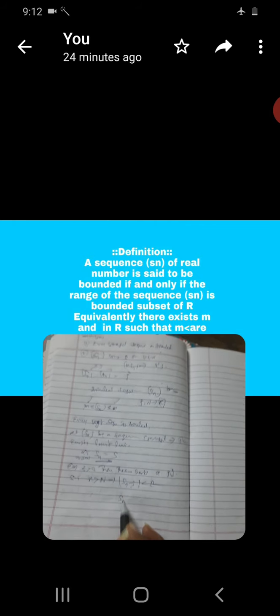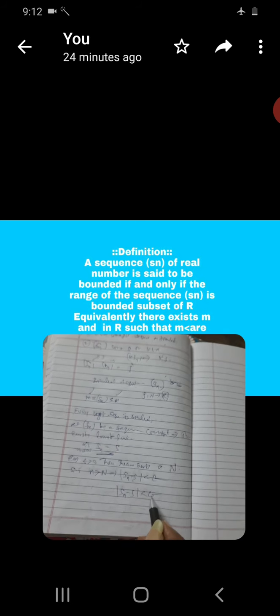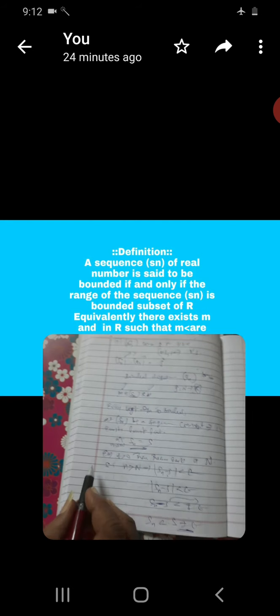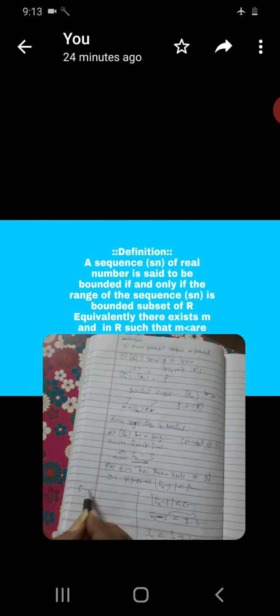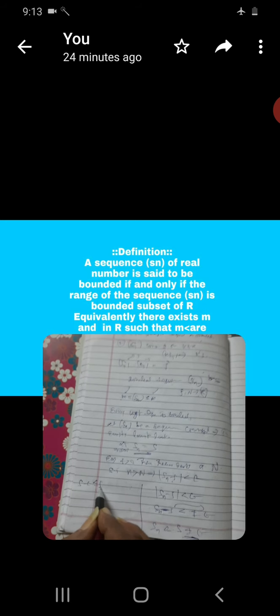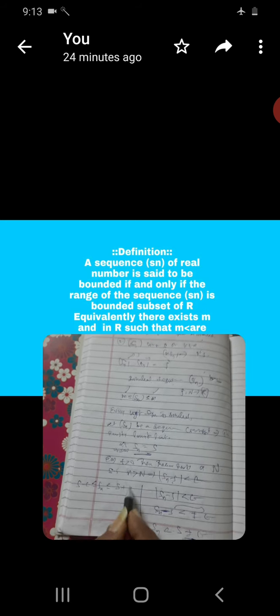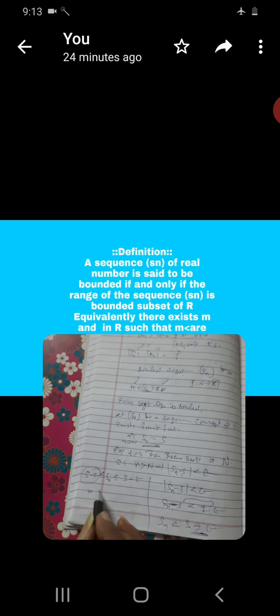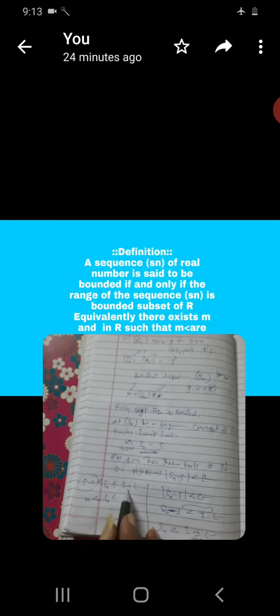From this, you remove the modulus and write plus or minus epsilon on the right side. Sn minus s is less than plus or minus epsilon, so s minus epsilon is less than or equal to Sn, which is less than or equal to s plus epsilon. Like this, call the left side small m and the right side capital M, so m is less than Sn, less than M.